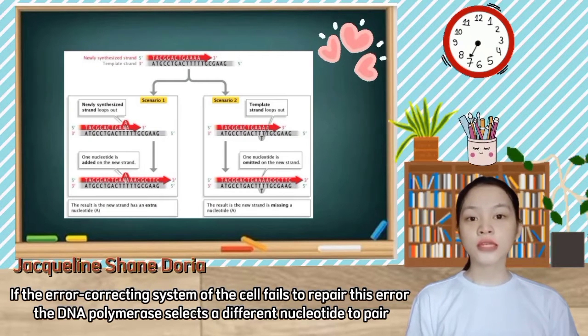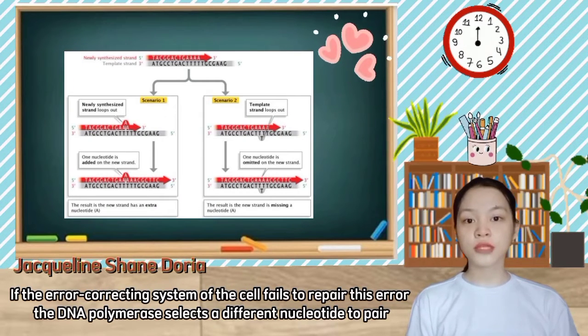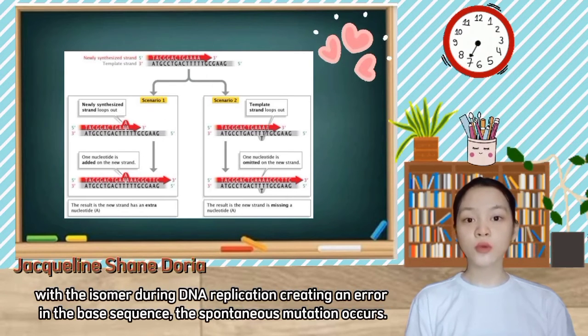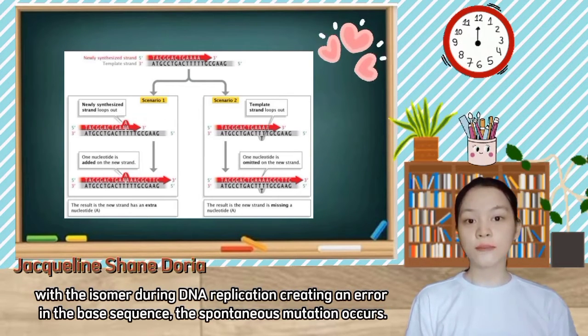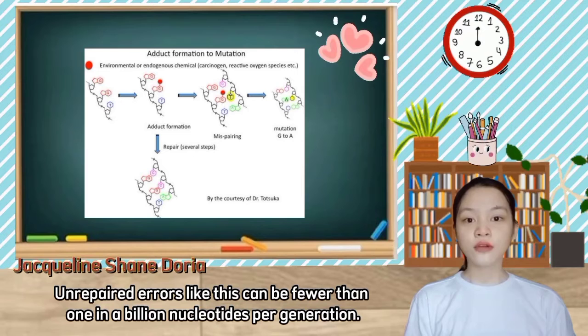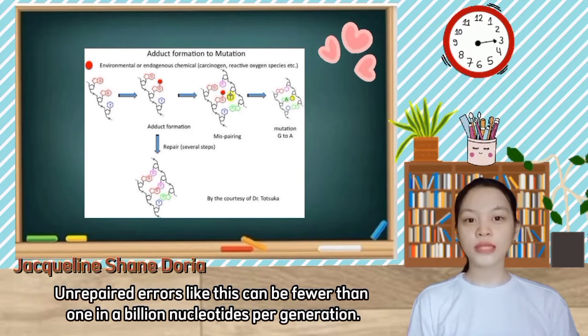If the error-correcting system of the cell fails to repair this error, the DNA polymerase selects a different nucleotide to pair with the isomer during the DNA replication, creating an error in the base sequence. The spontaneous mutation occurs. Unrepaired errors like this can be fewer than 1 in a billion nucleotides per generation.